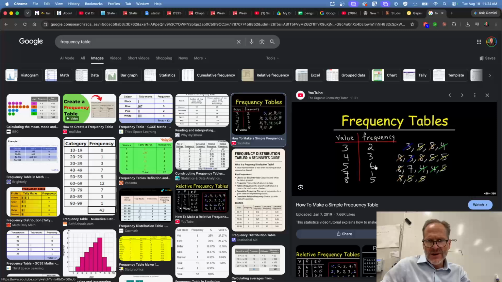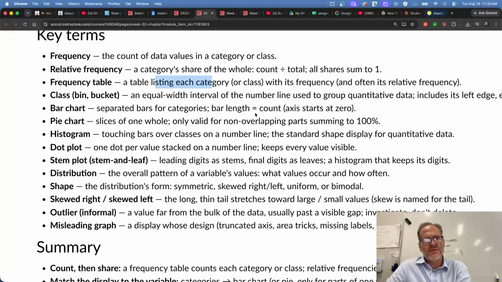the value, the frequency. So the value 3 should have 2 occurrences over here. We've got 1 here and 1 here, right? So the value 4 should have 3 occurrences. We've got 1 here, 1 here, and 1 here. The value 5 should have 6 occurrences. 1, 2, 3, 4, 5, 6. The value 7 should have 1 occurrence right there. The value 8 should have 5 occurrences. 1, 2, 3, 4, 5, 6. So they got that wrong. But that's a frequency table. How often does something show up in the data that you're looking at? What's the count? It's a frequency table, okay?